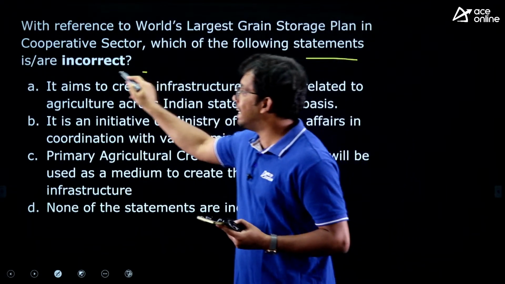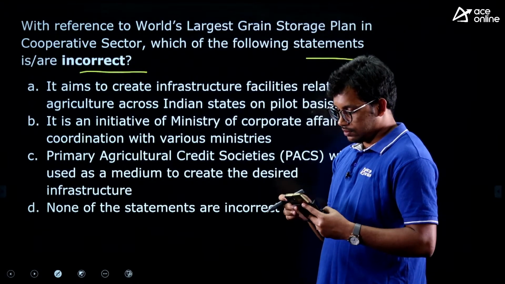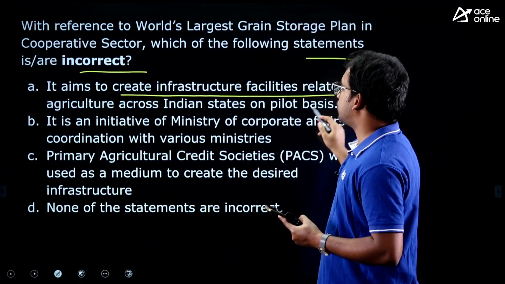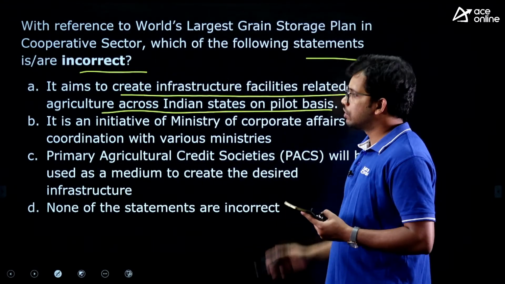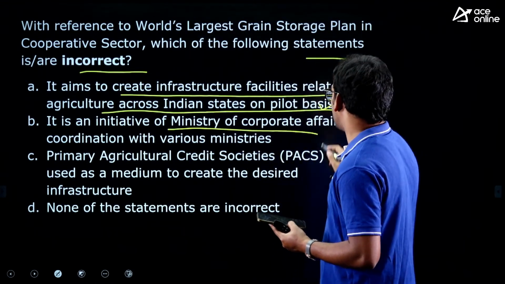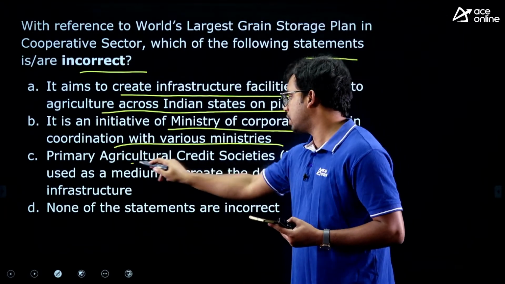Next one, with reference to the world's largest grain storage plan in the cooperative sector, which of the following statements are incorrect, they are saying. It aims to create agriculture-related infrastructure facilities across Indian states on a pilot basis. This seems very generic, and yes, this is correct. It is an initiative of the Ministry of Corporate Affairs in coordination with various ministries. That is the second statement.